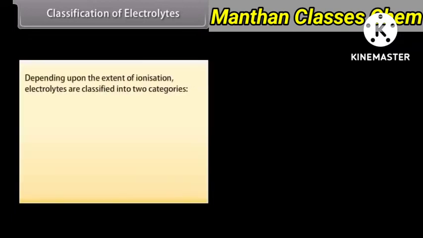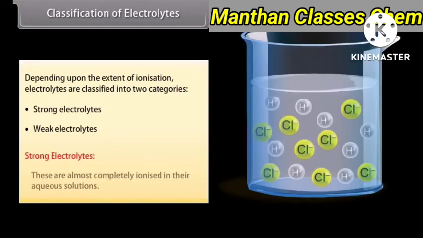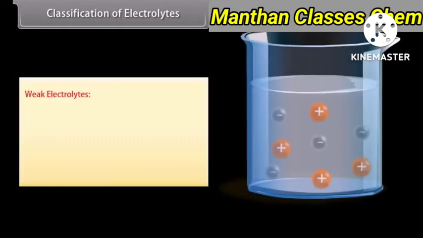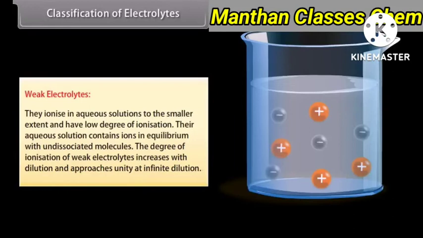Classification of electrolytes. Depending upon the extent of ionization, electrolytes are classified into two categories: strong electrolytes and weak electrolytes. Strong electrolytes. These are almost completely ionized in their aqueous solutions, for example, HCl, NaOH, and KCl. Weak electrolytes. They ionize in aqueous solutions to the smaller extent and have low degree of ionization.